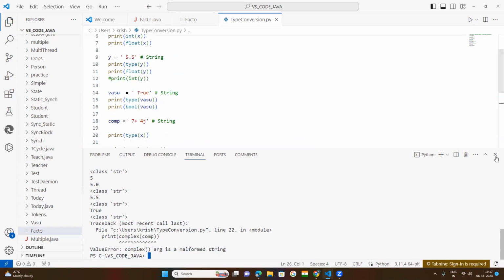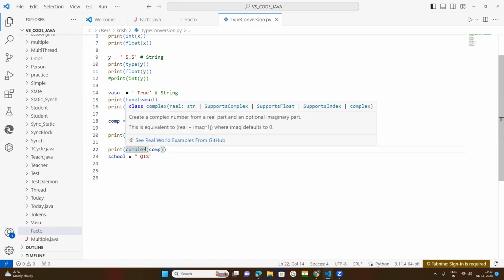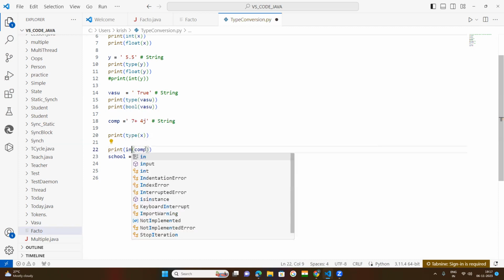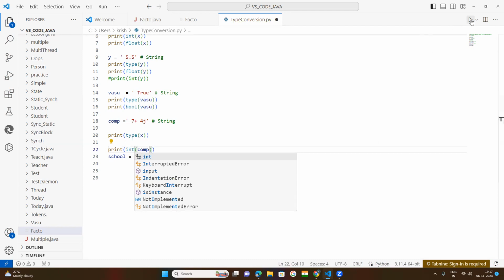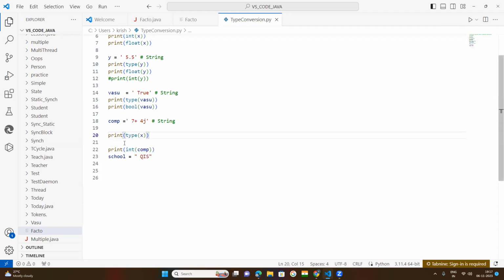So how can we remove this one? I want to convert this to int. I think int is not possible here also. If I use the int function here, will it convert? No, it has not happened. It will not be converted into complex either. So this will not work out. You comment this one.